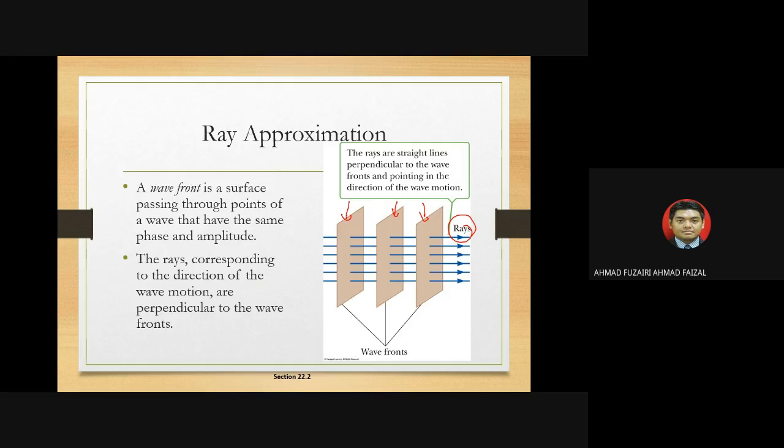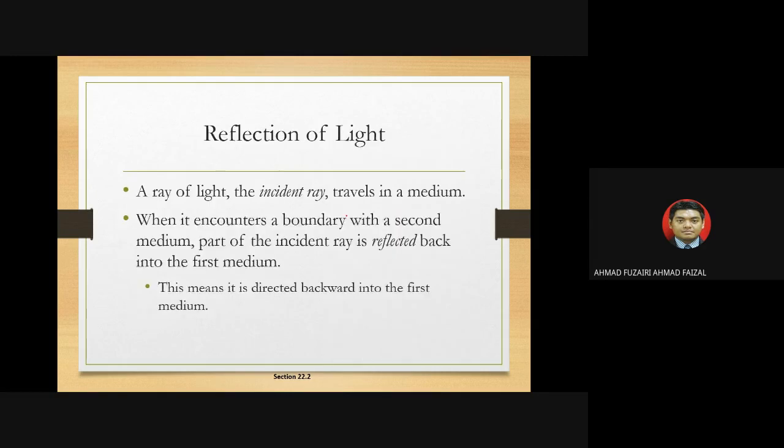We can imagine the wave front like a piece of paper we put there, and the rays come through perpendicular to that surface. So that's what we call rays.